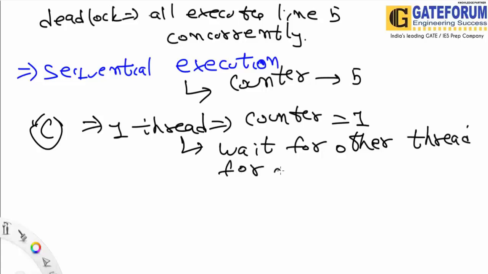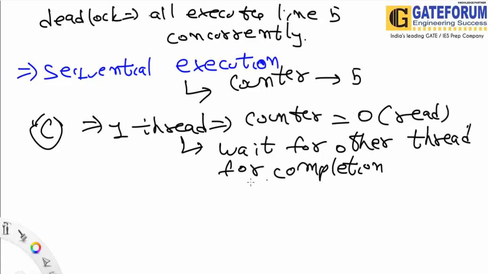So the first thread initially starts, and the value of counter would not be 1. It is initially reading the value of counter, so it is basically having the value 0. That is my mistake. Okay, so one thread has the counter value 0, it reads this value and then it allows all the other threads to complete.